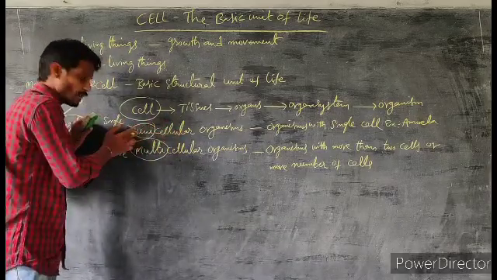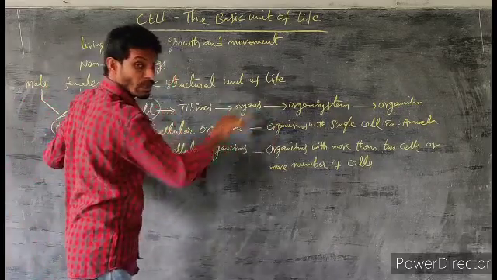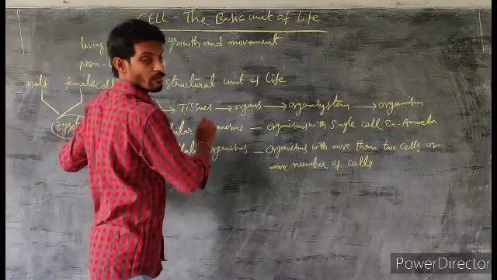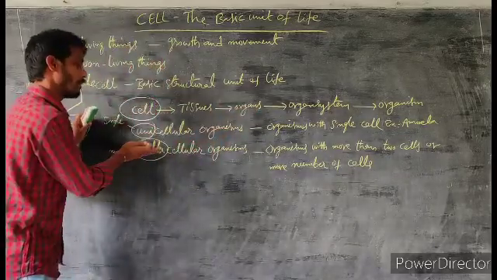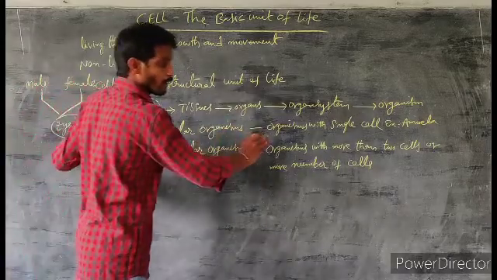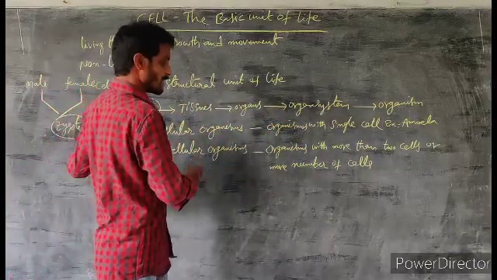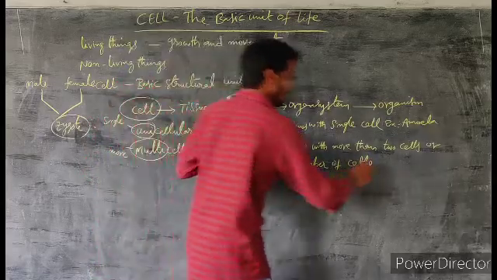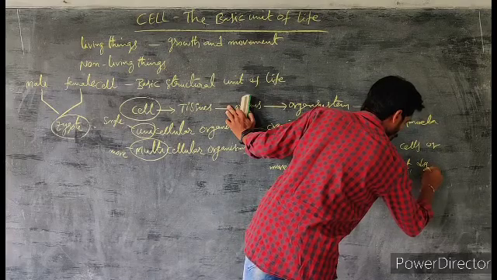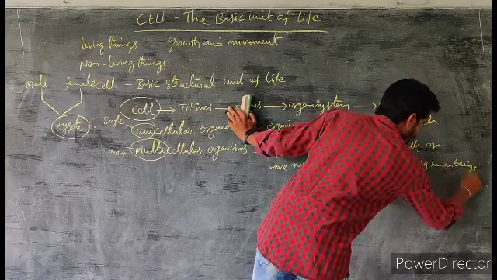What is meant by unicellular organisms? Here in unicellular organisms, uni means single. Organisms with a single cell throughout life are called unicellular organisms. Example, amoeba. Multicellular organisms. Multi means more. Organisms with more than two cells or more number of cells are called multicellular organisms. Examples, cat, dog, human beings, etc.